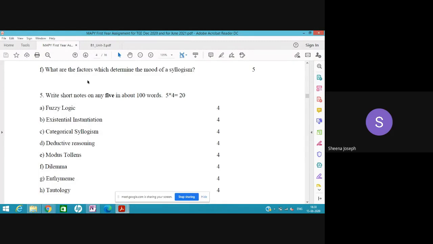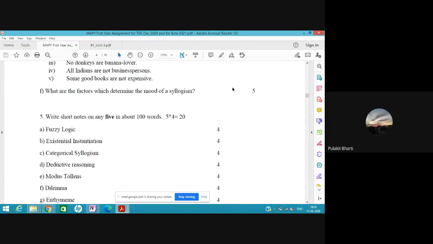Okay, now coming to what are the factors that determine the mood of the syllogism. Now we know there are only 64 moods, and what was determining the mood? One, the kind of statement that we are using. So the factors that determine the mood are the factors that determine the proposition, like A, E, I, O. One is quantity and another is quality.